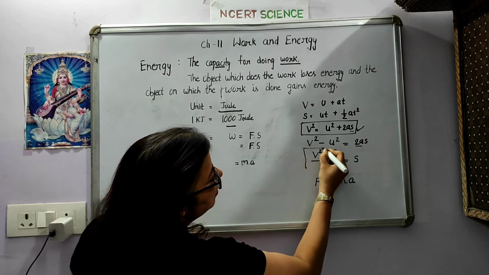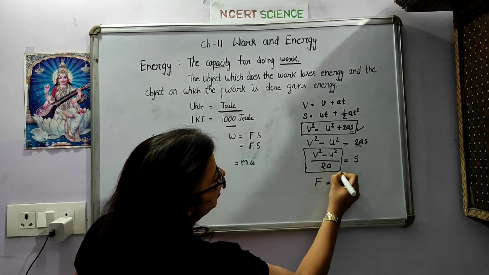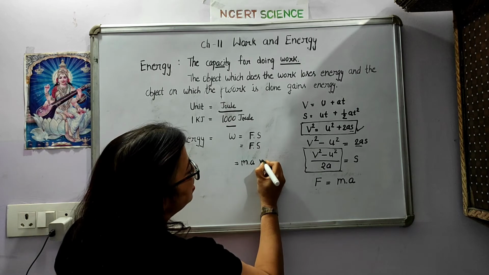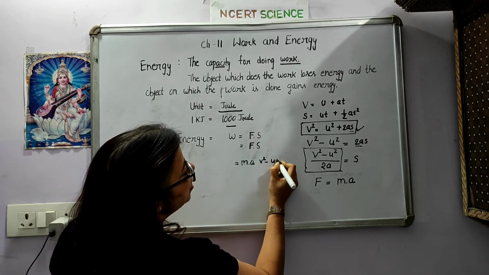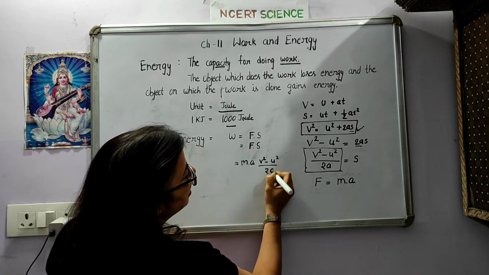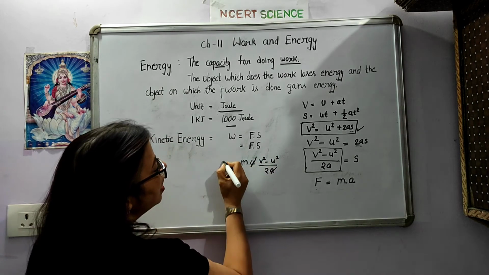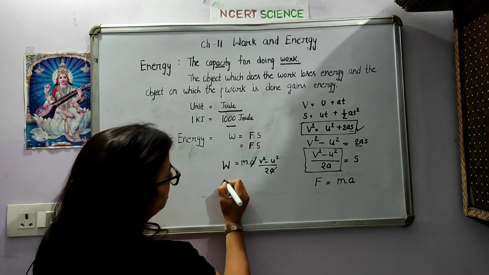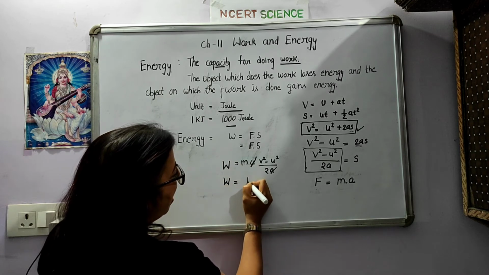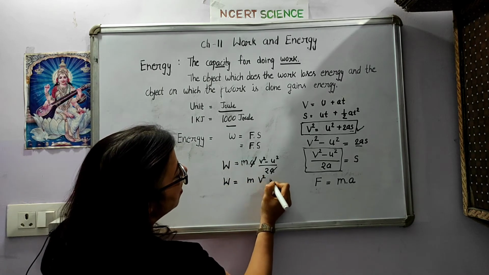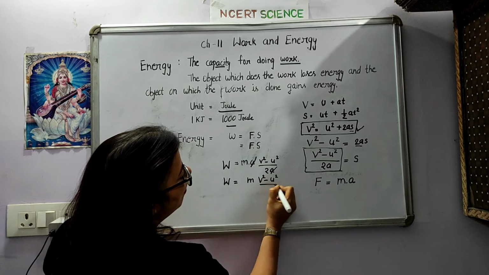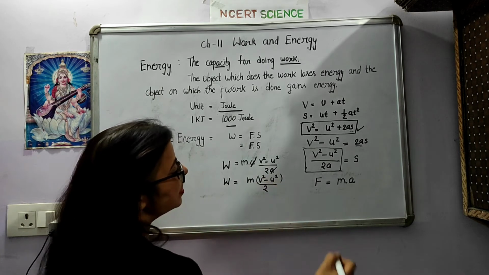This is V square minus U square upon 2A. ठीक है, this is V square minus U square upon 2A, right students? So students, इस A से ये A कट हो जाएगा. So this W equals M times V square minus U square upon 2, I can say. कह सकते हैं हम इसको.